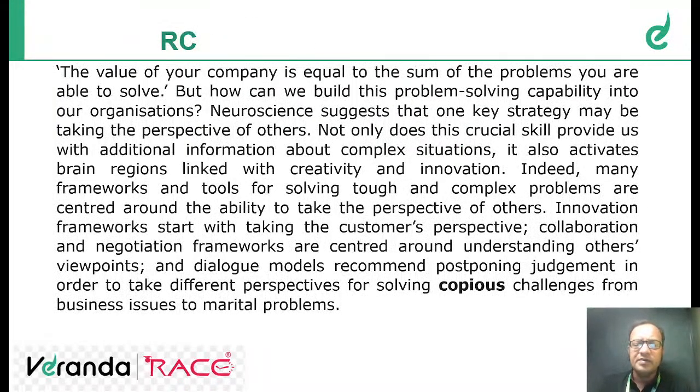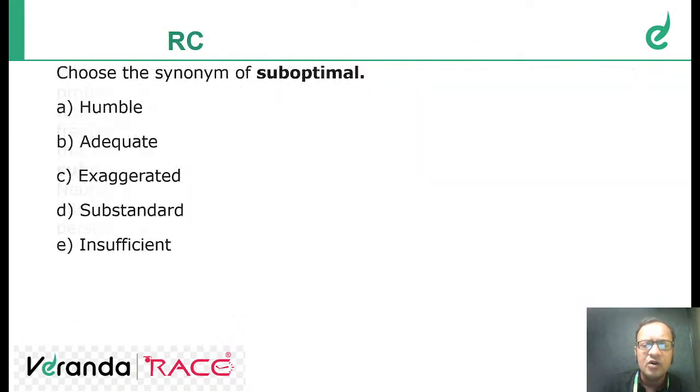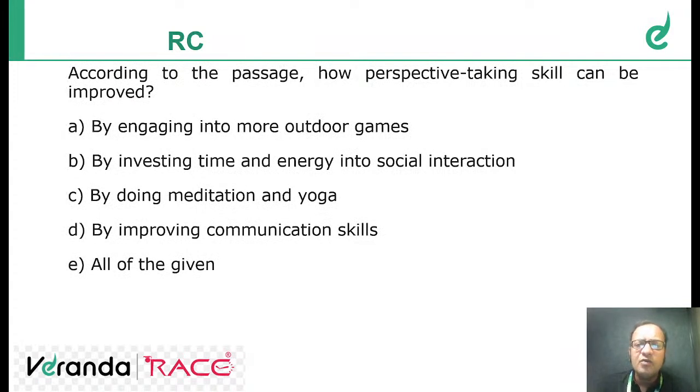Moving ahead to the reading comprehension section. Let us solve these 5 questions we have from reading comprehension. Let us see the questions first. As I always tell you, when you solve reading comprehension questions, you must first see the questions. First, choose the synonym of suboptimal. Next question is, according to the passage, how can perspective taking skill be improved? So we have to find the answer to the question which says, how can the perspective taking skill be improved?